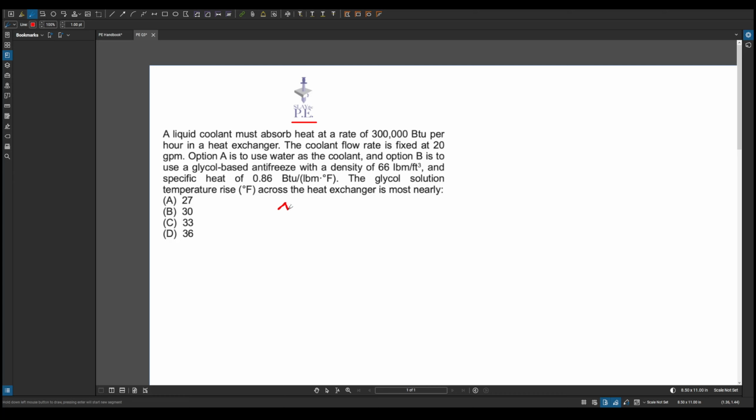Okay, so we're trying to find the delta T of the fluid. So if this fluid was water, we could simply use the equation Q equals 500 times GPM times delta T, and then solve for this. But since we have a glycol solution, this 500 factor does not apply. So we need to use the other equation, Q equals m dot Cp delta T.